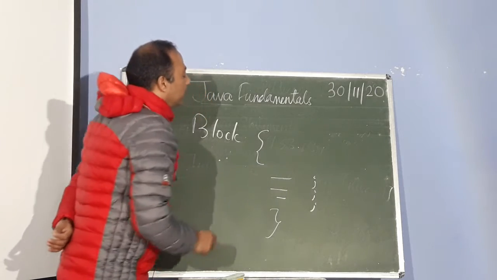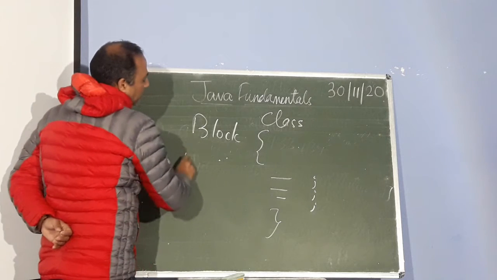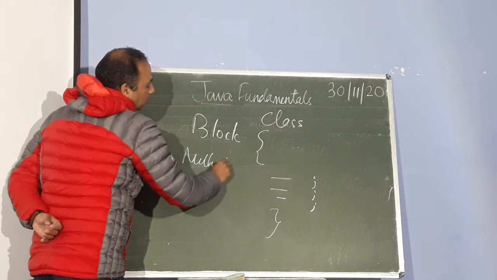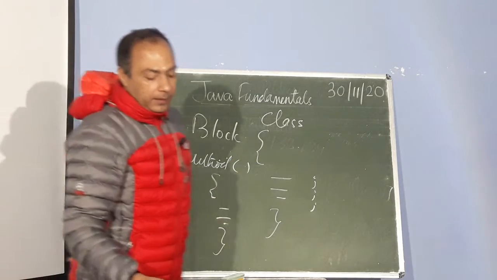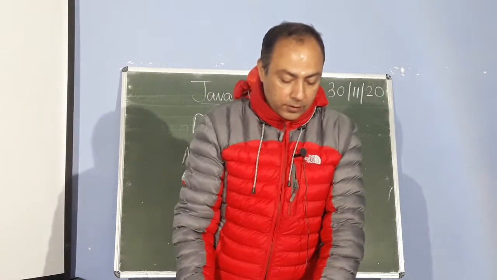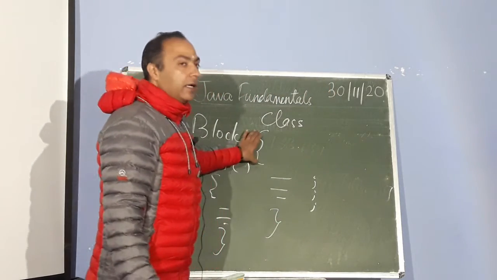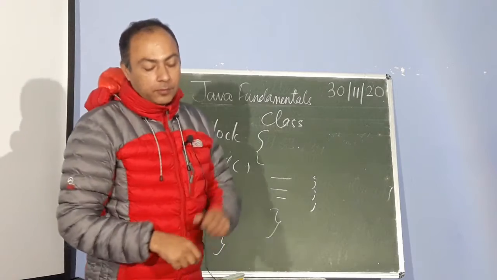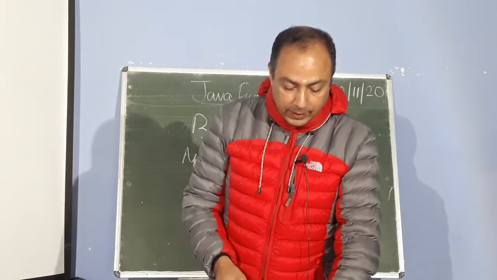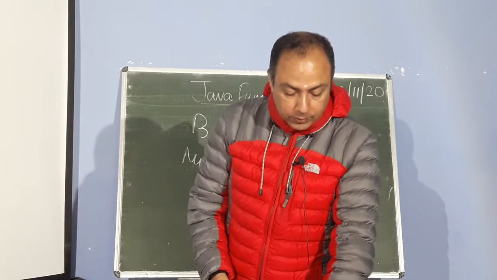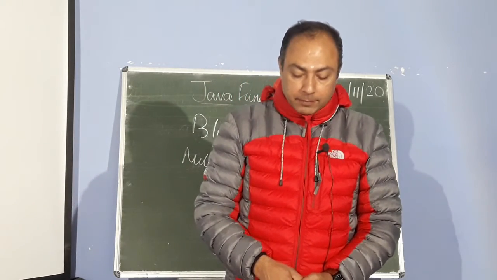So now we can make a class block. A class can also be declared. We can also make method blocks, where there will be statements and so on. So a block is a group of zero or more statements between balanced braces. Balanced braces means starting and ending braces. Whatever is in the block, we can access it, we can use it, and we can run it. Balanced braces can be used anywhere a single statement is allowed.